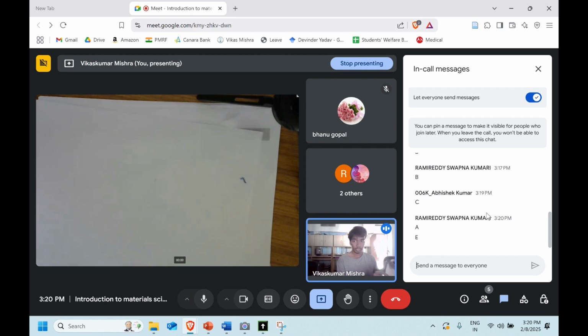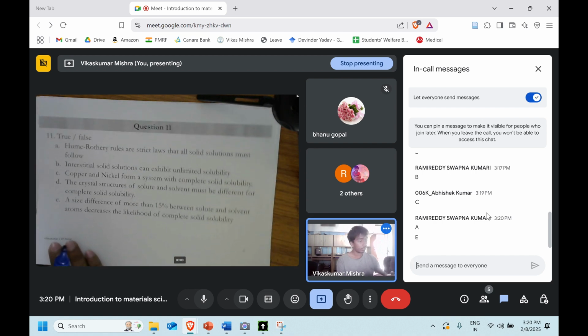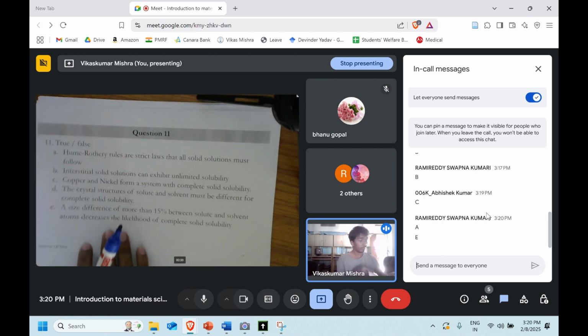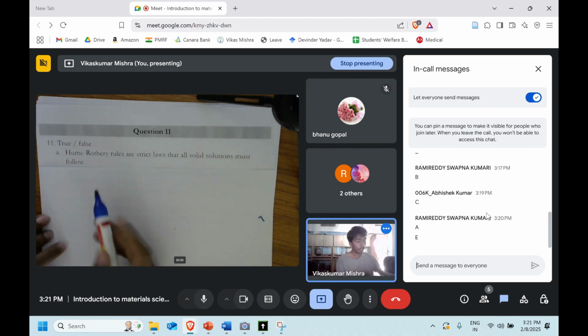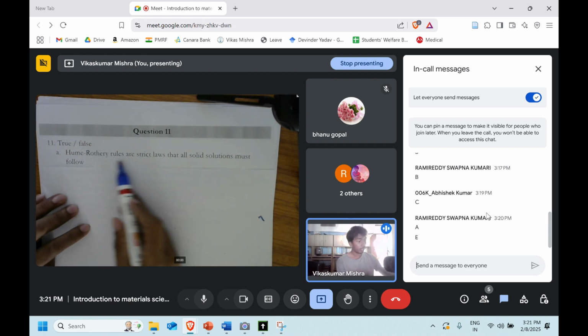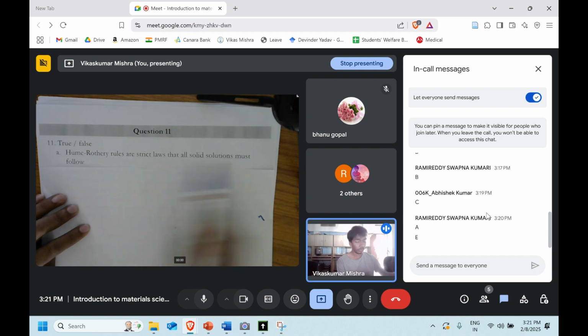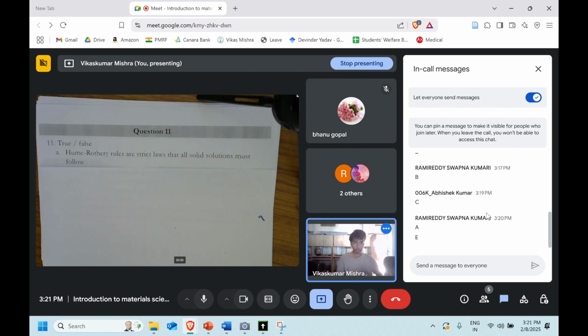If any doubt, guys, let me know. Again, this question has multiple questions within it. We'll do it one by one. It's a true and false type. So the first one is telling that Hume-Rothery rules are strict laws that all solid solutions must follow. What do you think on this? They are telling that all solid solutions must follow Hume-Rothery rules.